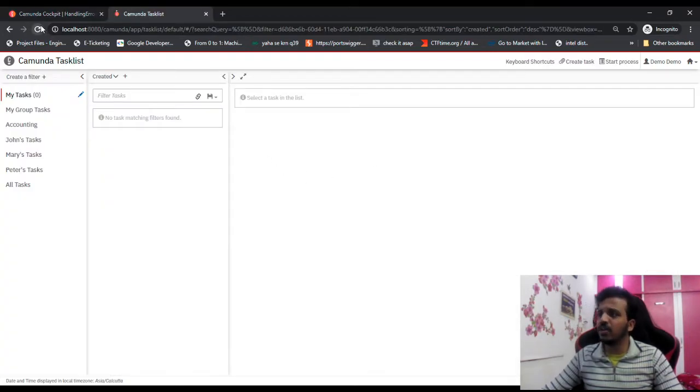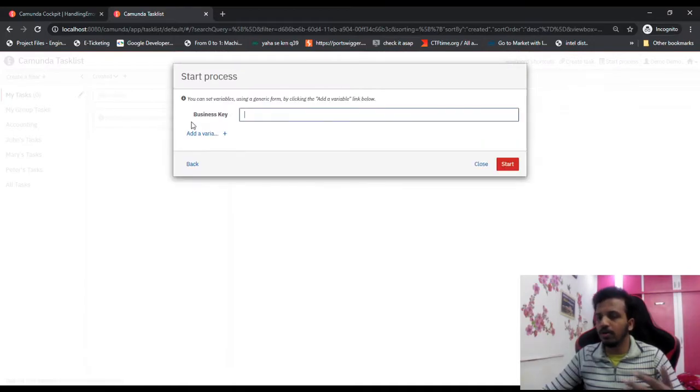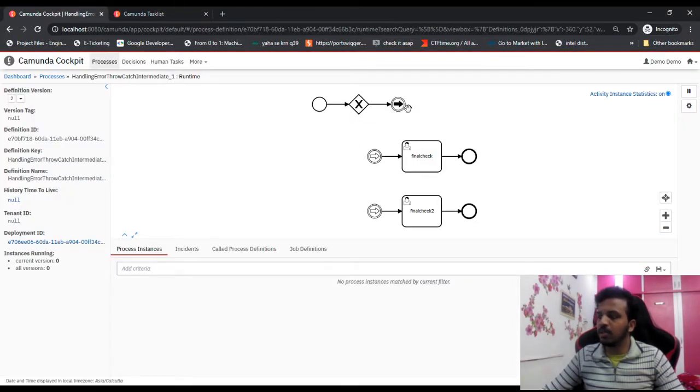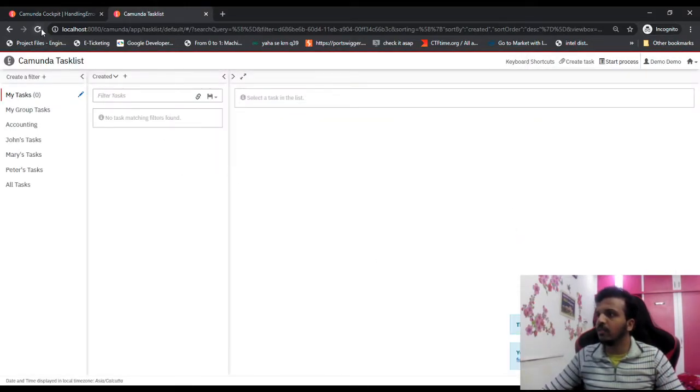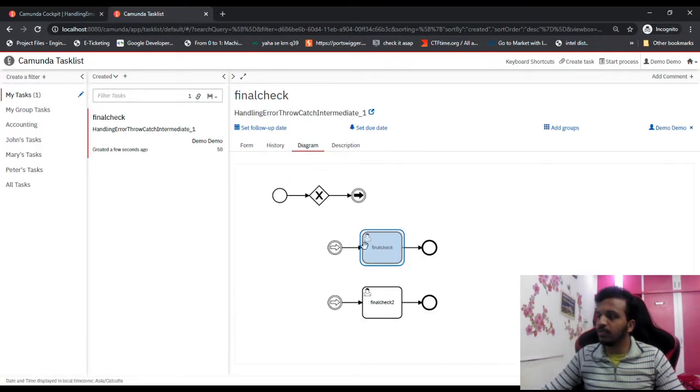So why are we doing this again? It is the same thing as previously, that it is empty, so the catch should also be empty, and this is empty. So let's see what happens. Start. Now if I refresh, I can see, if I go to diagram, the first thing got and the control got to the final check, and not the final check too.